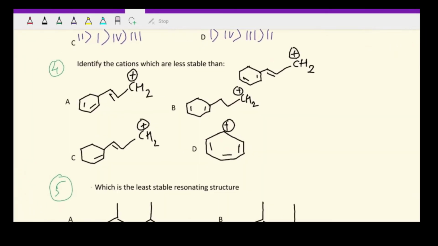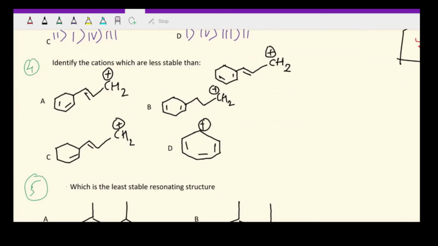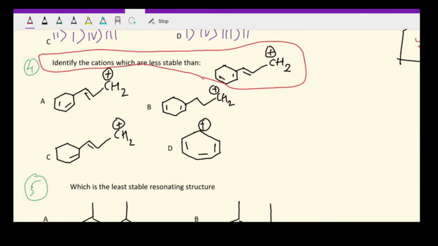Let's move to the next one. Identify the cations which are less stable than... Okay, so this is the molecule. So we have to compare all the options. जो भी यहाँ पे जो 4 molecules option में दिए हुए हैं उनको हमें compare करना है इस given molecule से, और जो भी cations less stable है इससे that we have to mark as the correct option.